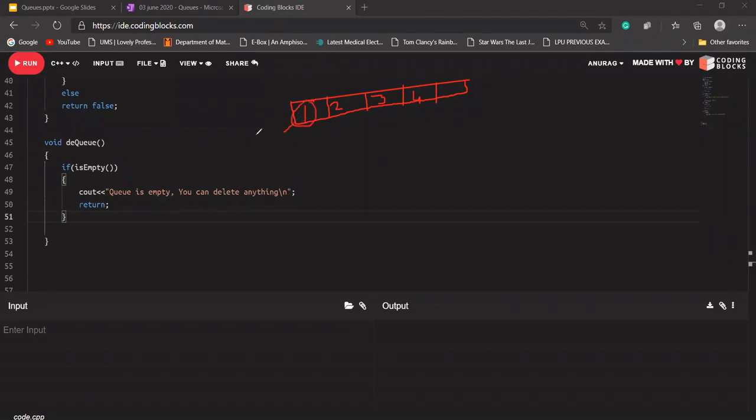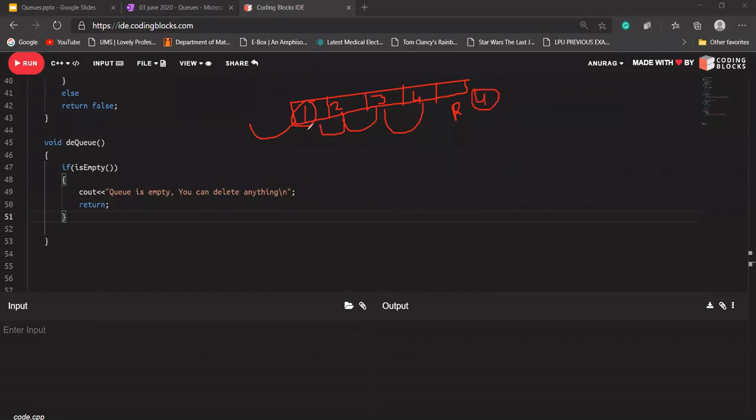So in order to do that, 2 should be here, 3 should be here, and 4 should be here, because our rear is currently pointing to this. This is index. Let's say rear is currently pointing to index 4.